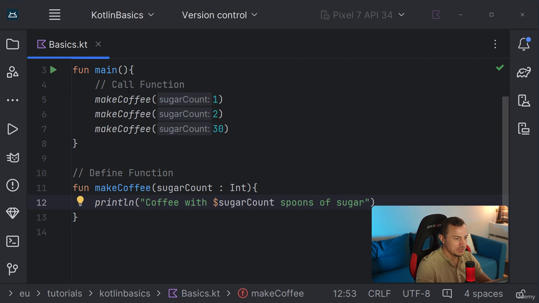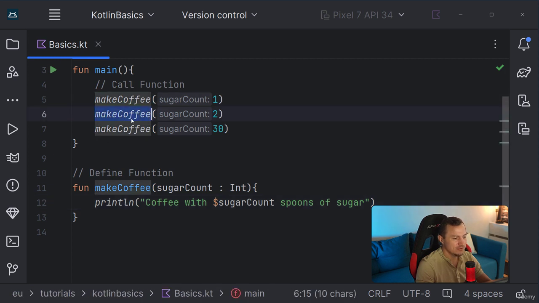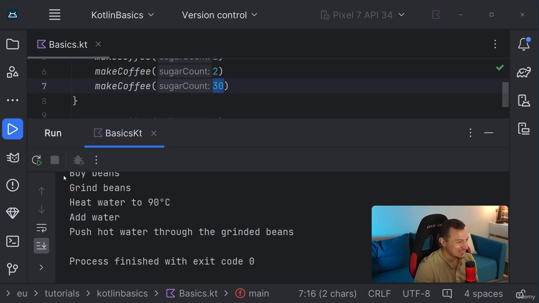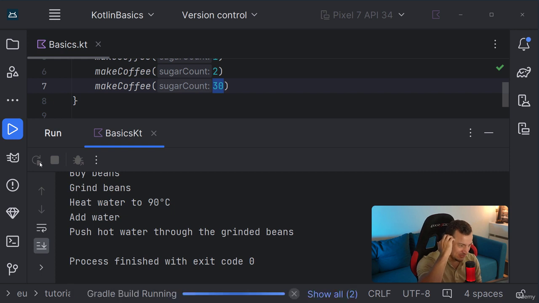So this one would be for Amy. This one would be for Jimmy. This would be for Candace, whatever, right? Candace just loves her candy. So she has 30 pieces of sugar, spoons of sugar inside of her coffee. There's no coffee left, it's just sugar. But yeah, whatever, let's run it. So let's run this piece of code. Let's see what's gonna happen.